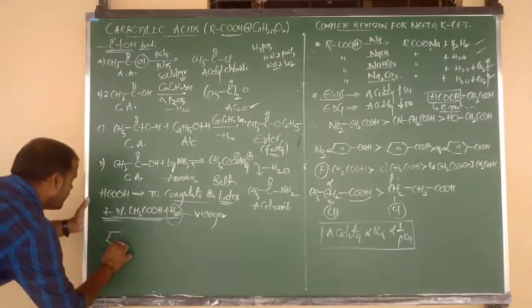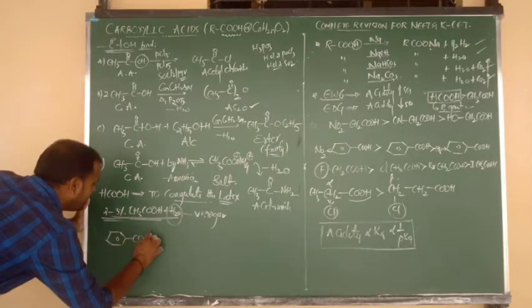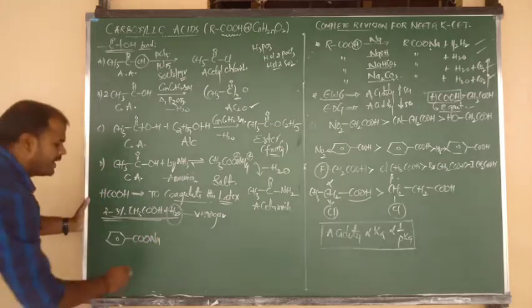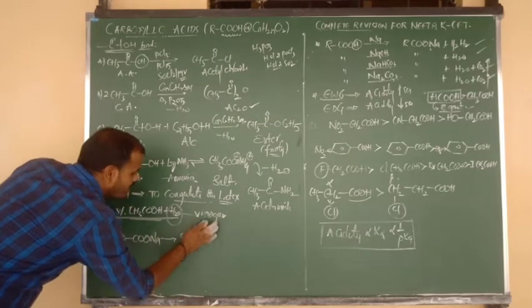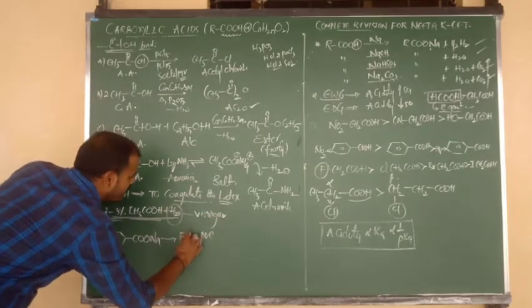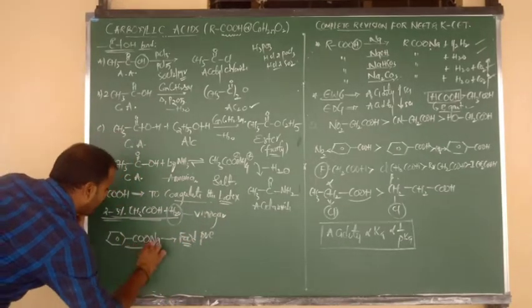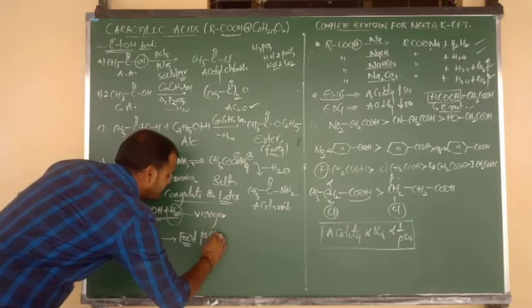And last and final, benzene bonded to COONa, nothing but sodium benzoate. Many times it was repeated, beta. It is an example of a food preservative, very important. So give one example of a food preservative. The answer is nothing but sodium benzoate.